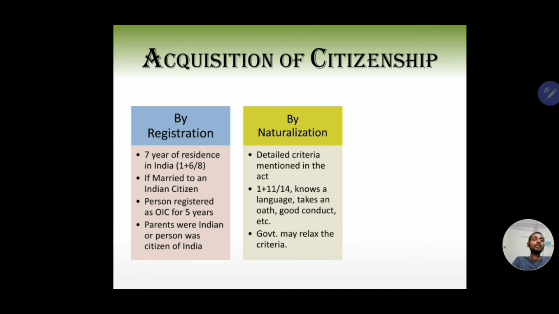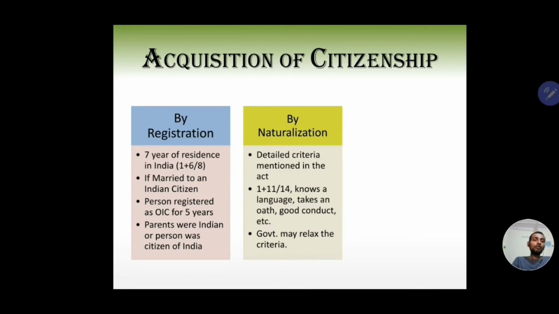The other criteria are: you must know an Indian language, one that is mentioned in the 8th Schedule of the Constitution. You must be of good character, good conduct. You must take an oath of allegiance, and you must not have broken any law that disqualifies you from being a citizen of India.